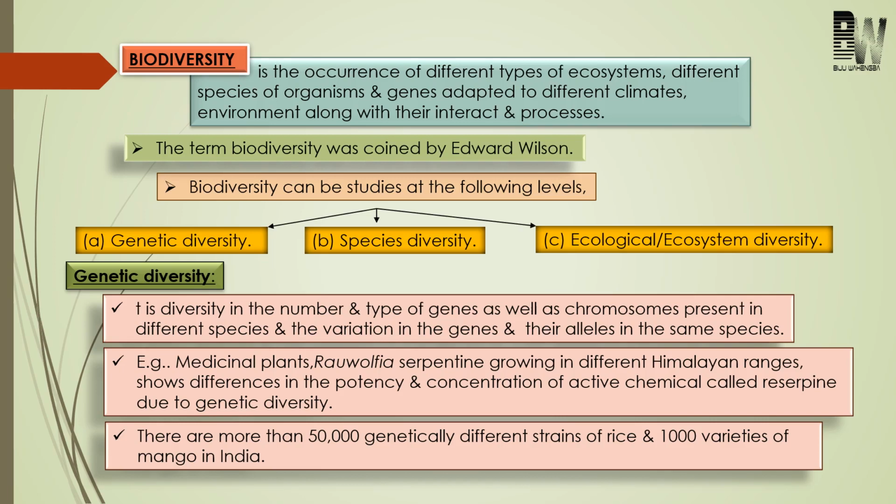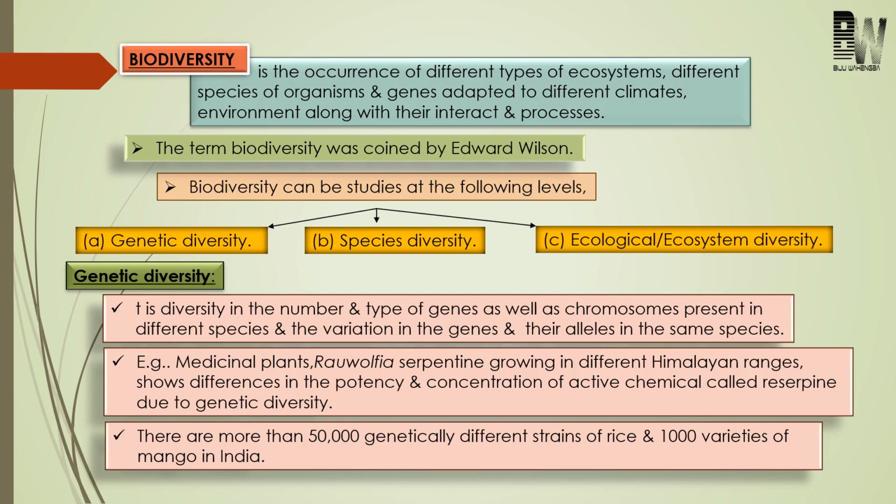For example, there are about 20,000 species of ant, about 3 lakh species of beetles, about 28,000 species of fishes, and nearly 20,000 species of orchids. The term biodiversity was coined by Edward Wilson to describe the diversity at all levels of biological organization. Biodiversity can be studied at 3 levels. One at the level of gene, we call it genetic diversity. One at the level of species, we call it species diversity, and one at the level of ecosystem, we call it ecological diversity. So we will discuss these levels one by one.